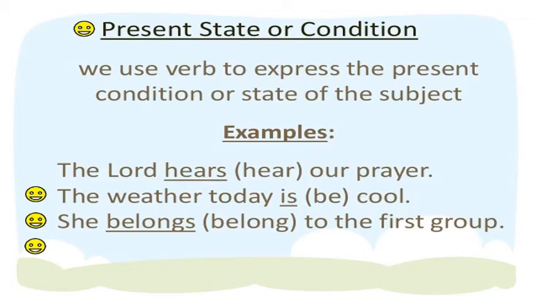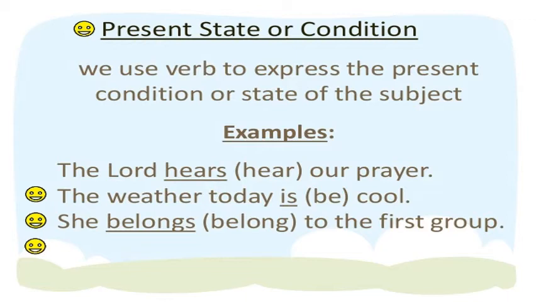As you can see in the slide, for the present state or condition, we use a verb to express the present condition or the state of the subject. As you can see in the example, "The Lord hear our prayer." What we are going to do here, it will become hears because the Lord is the third person.